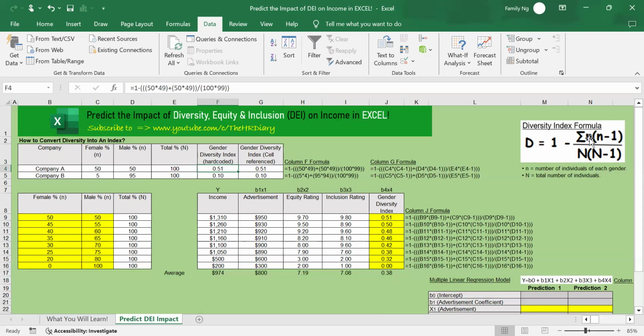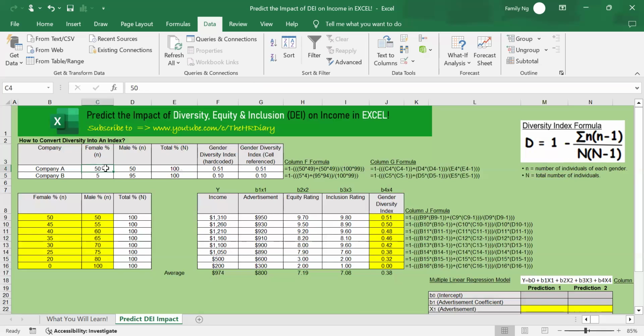The Simpson's diversity index can be used to quantify diversity into a trackable metric. Simpson's diversity index started out as a tool for measuring species diversity, but here I will use it to measure workplace diversity. The formula to compute Simpson's diversity index is this. The small n here refers to the number of individuals of each gender. The capital N refers to the total number of individuals.